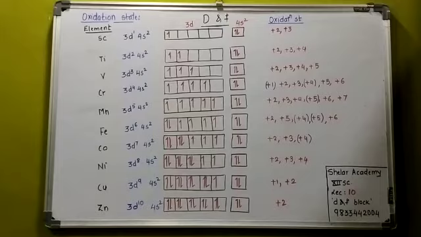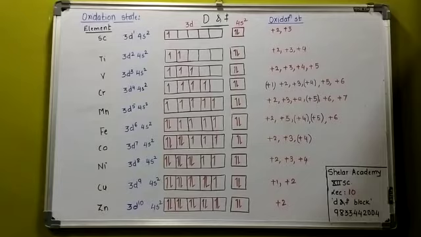In the first 5 elements of the transition series up to manganese, the d subshell is no more than half filled. The minimum oxidation state is equal to the number of electrons present in the 4s shell, and the maximum oxidation state is equal to the sum of the electrons of the 4s and 3d.